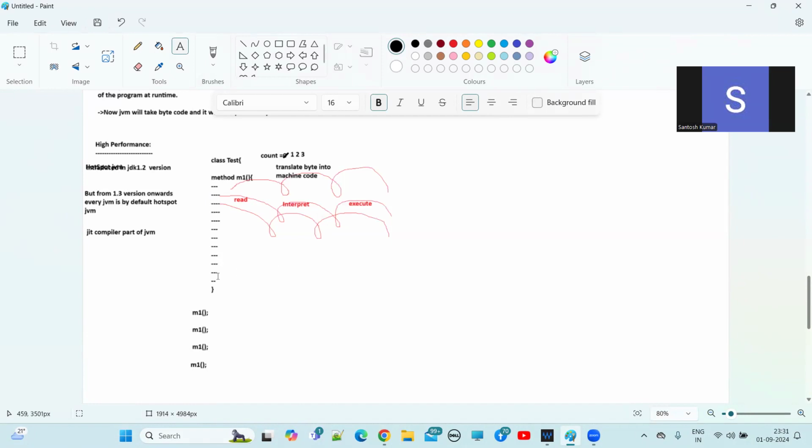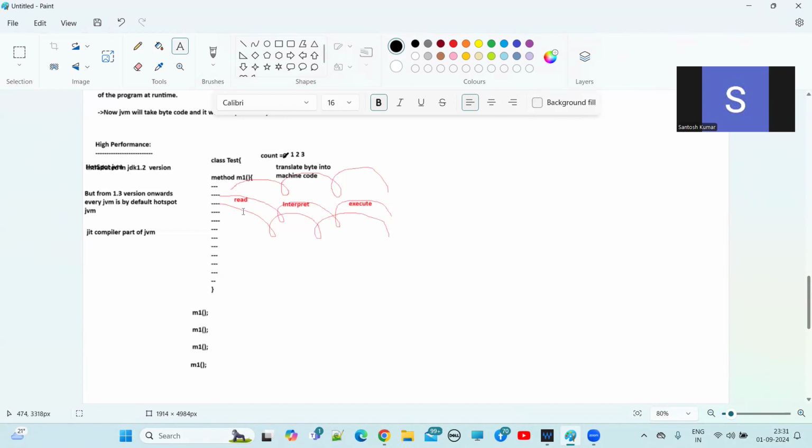Understand? Due to this JIT compiler, we can say Java is high performance. Definitely we can achieve performance. Instead of doing read, interpret, and execute each and every time, if you convert the whole thing into machine code and execute it, definitely we will achieve what?